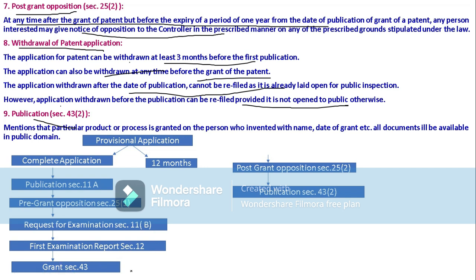After the patent is granted, if there is no post-grant opposition, publication will be made directly. Publication is nothing but giving full details and full documents of our invention, all of which will be kept in the public domain. So this is about the provisional procedure of the patent.